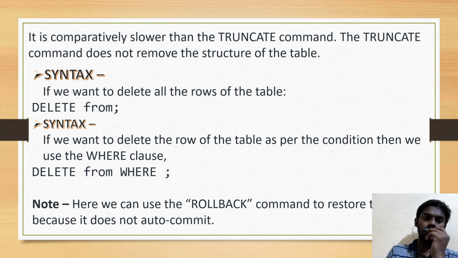Syntax: if we want to delete all the rows of the table, delete from table name. Syntax: if we want to delete rows of the table as per a condition, then we use the where clause. Delete from table name where condition. Note: here we can use the rollback command to restore the tuples because it does not auto commit.